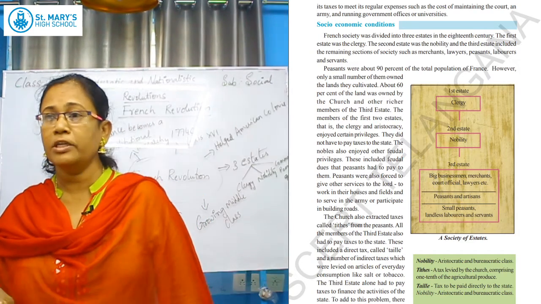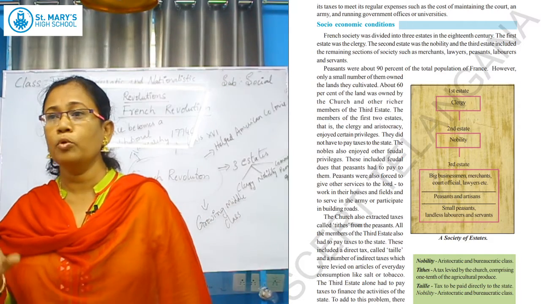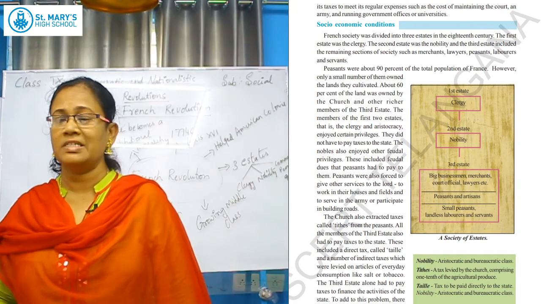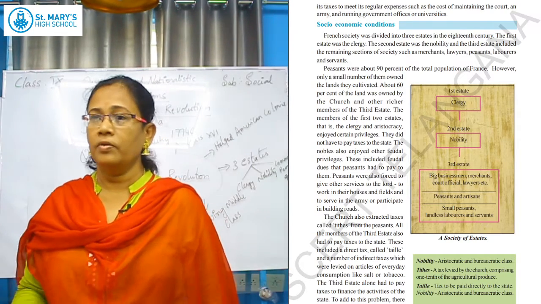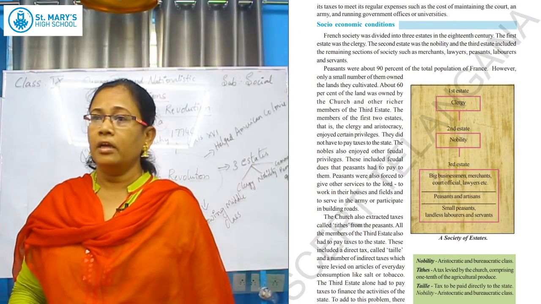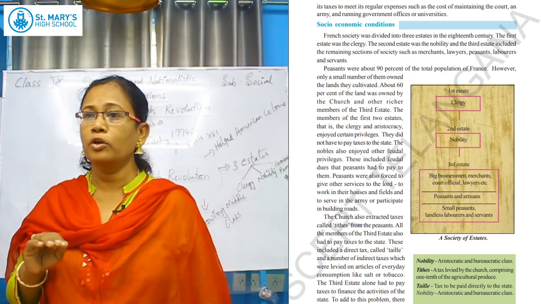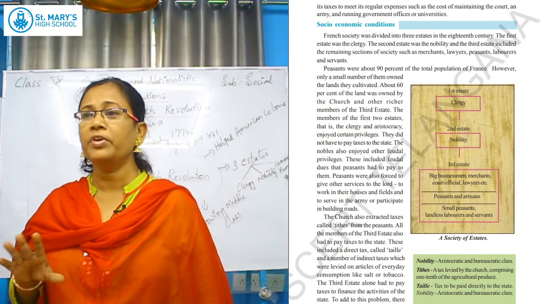These people, aristocrat families, they were dominating. Most of the land was in the hands of the first and second estate, and the third estate people had to work for them. And not only that, the first and second estate were not paying any taxes at all; they were free from taxes.